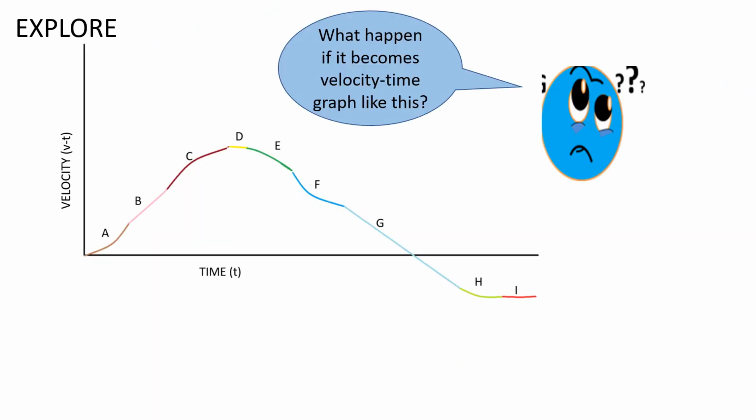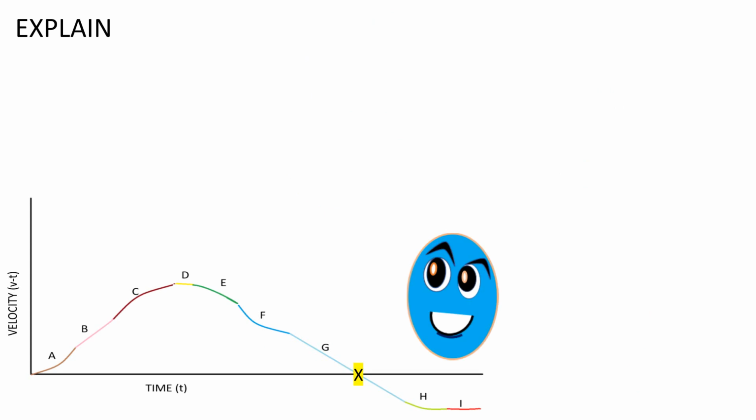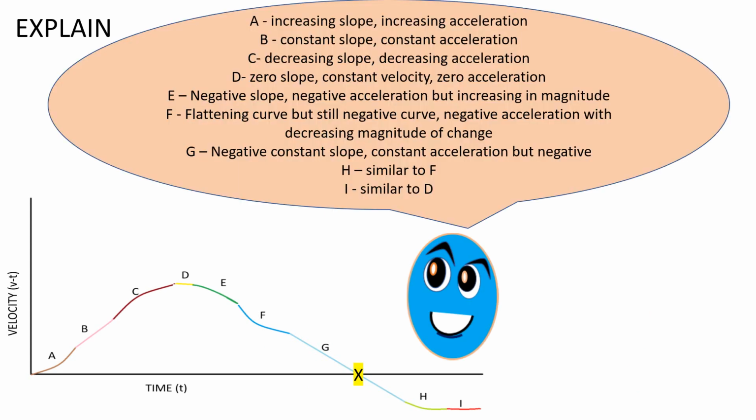Explore. What happens if it becomes a velocity-time graph like this? In this case, the description of motion would be different. Explain. A, increasing slope with increasing acceleration. B, constant slope with constant acceleration. C, decreasing slope, meaning decreasing acceleration.